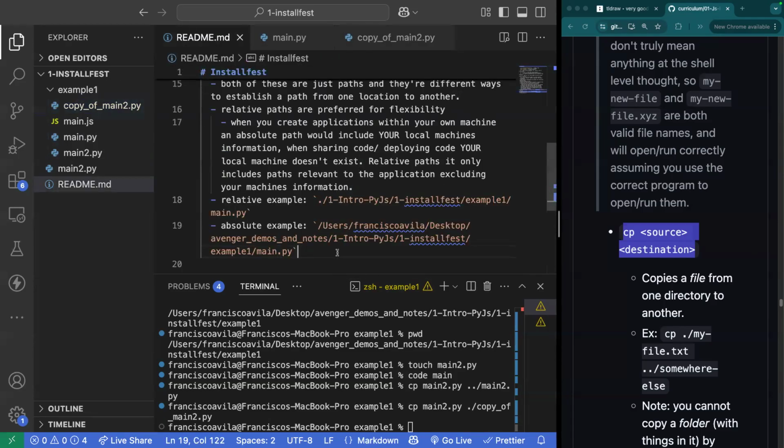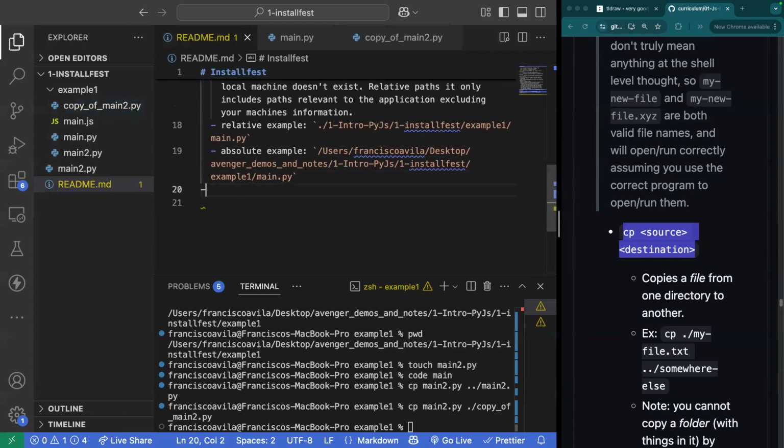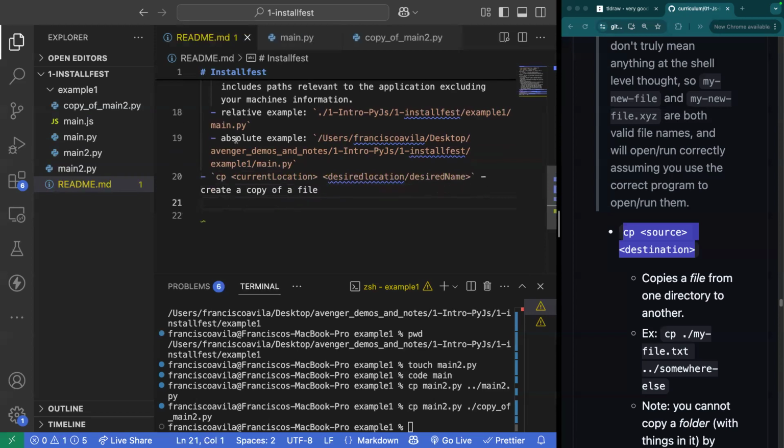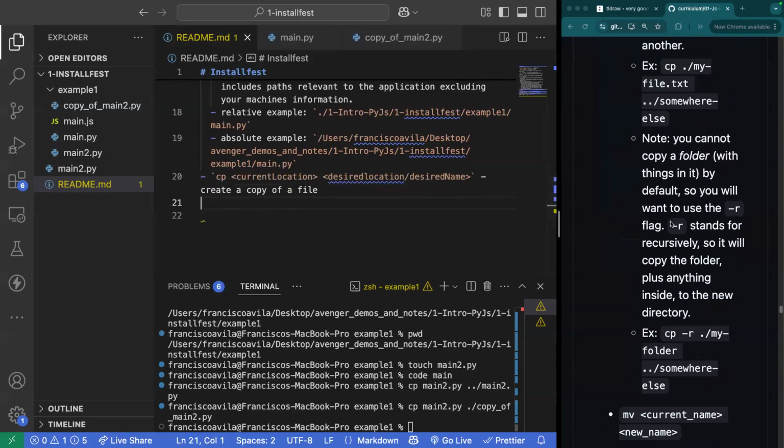Let me go ahead and add that here. So CP, current location, followed by desired location slash desired name. That is going to create a copy of a file. All right. That's our CP command there.